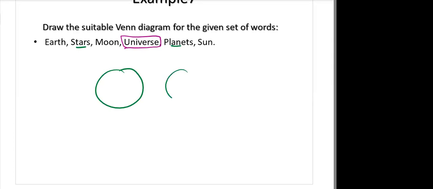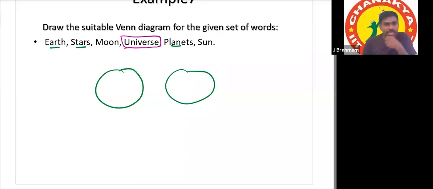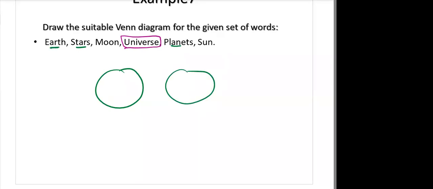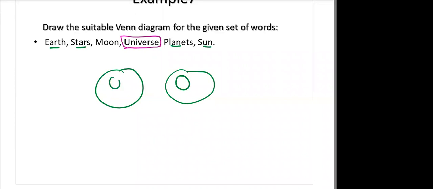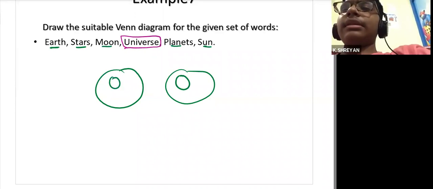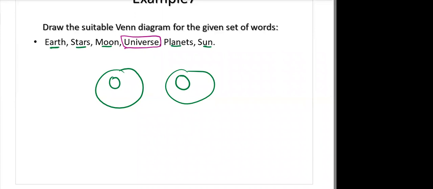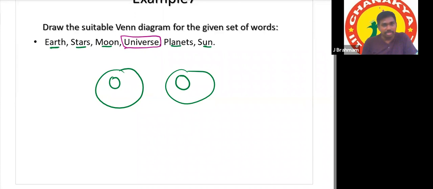So stars and planets, what about Earth? Earth is in planets. And what about Sun? Sun is a star. What about Moon? Nothing, sir. Moon is neither planet nor star. Yes, Moon is not a planet and not a star, not Earth, not sun. That's why I'm taking it separate.